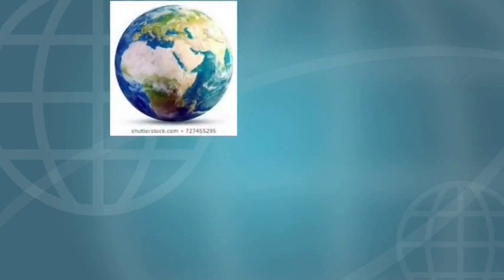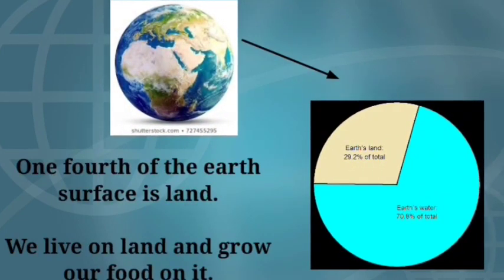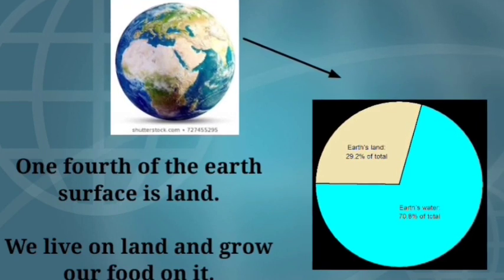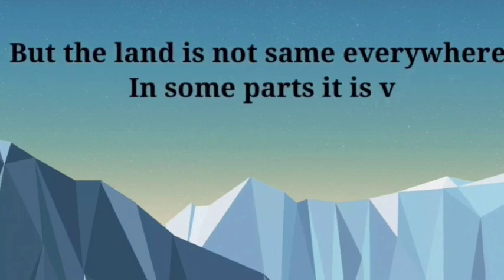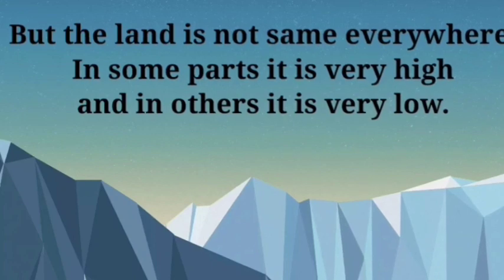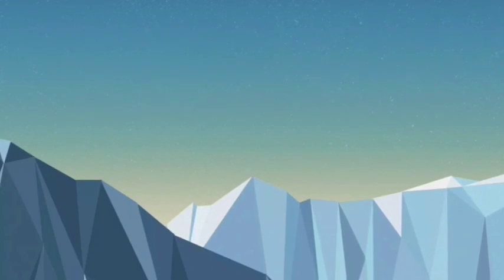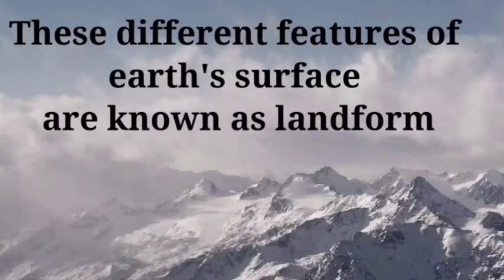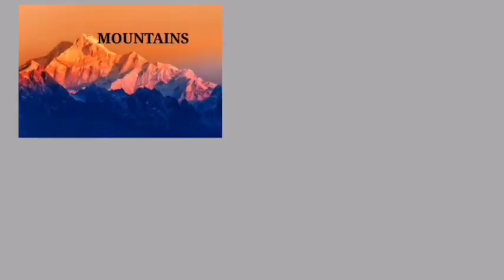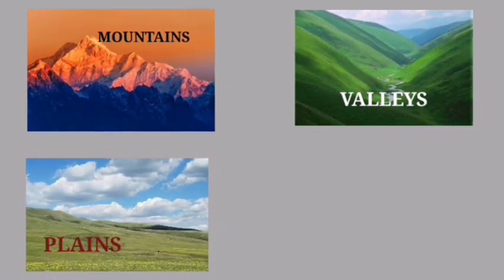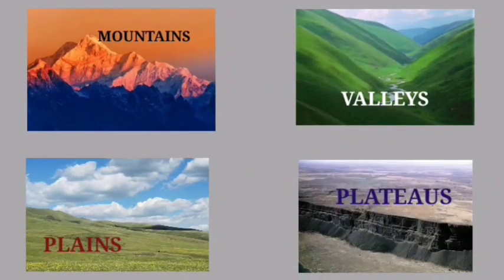We live on planet Earth, and we all know that 1/4 of the Earth's surface is land. We live on land and grow our food on it. But the land is not the same everywhere. In some parts, it is very high and in others, it is very low. These different features of Earth's surface are known as landforms. Some of the landforms are the mountains, the valleys, the plains, and the plateaus.